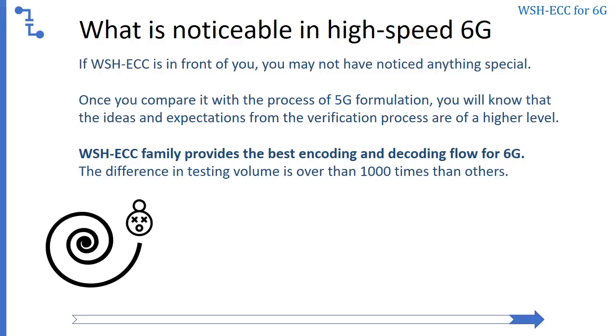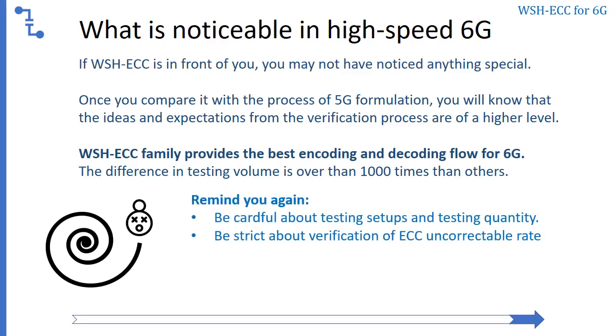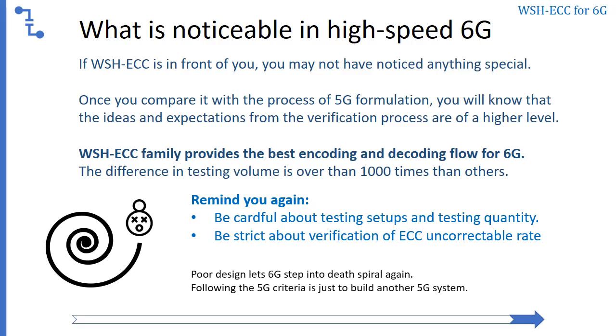What is noticeable in 6G? A poor ECC will waste more time rescuing data, causing a huge gap between the system evaluation and the final result. A poor ECC will be more complicated and lead to difficult routing congestion and IR drop in the later stage. A better system needs design simplicity but not more adjustment methods. Following the 5G criteria is to build another 5G system. Please avoid a death spiral caused by poor design like 5G.